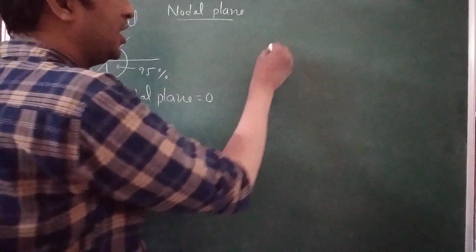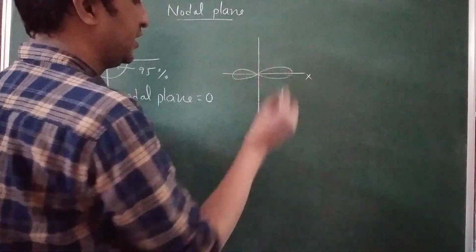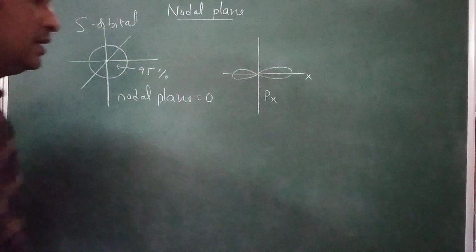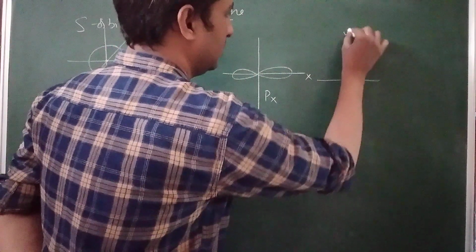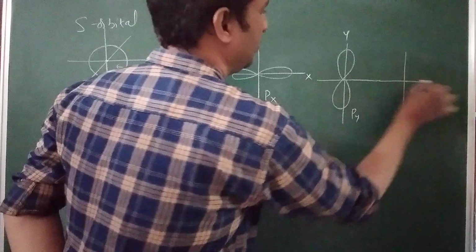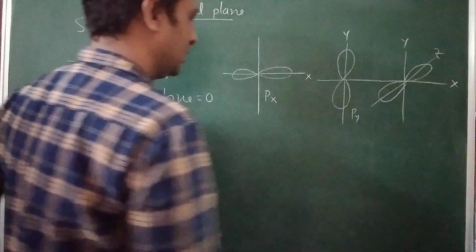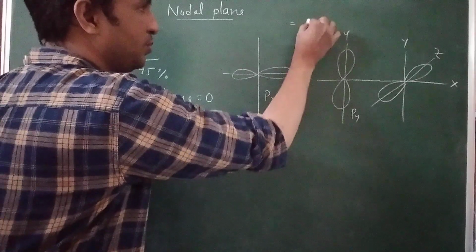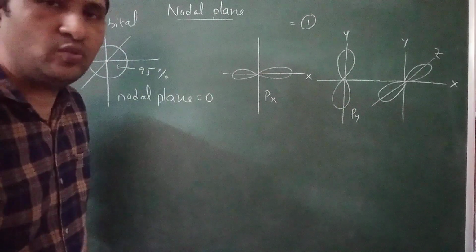Next, the p orbital. p orbitals are of three types. We know that px is along the x-axis. The p orbital shape is dumbbell. px means the lobe is present along the x-axis, py along the y-axis, and pz along the z-axis. For all p orbitals, the number of nodal planes is equal to 1. Why? For p, the L value is equal to 1.